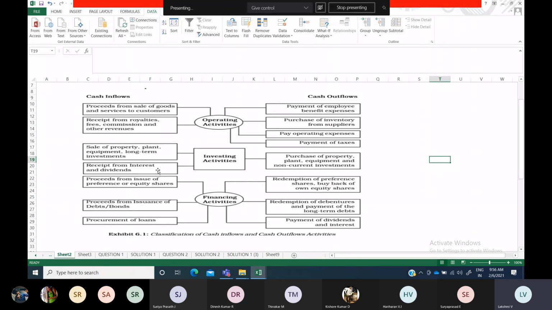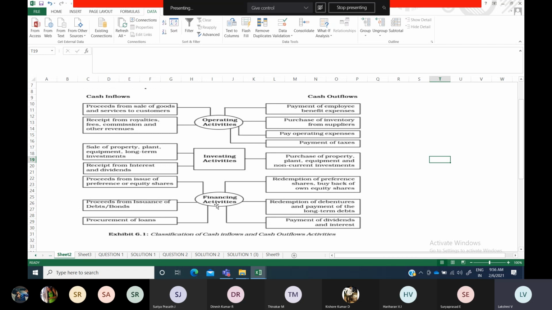Investing activities is particularly when you are going to sell your fixed assets like plant and machinery, furniture, your long term investments. If you sell them, it will become an inflow, and when you purchase all those things, it will become an outflow.